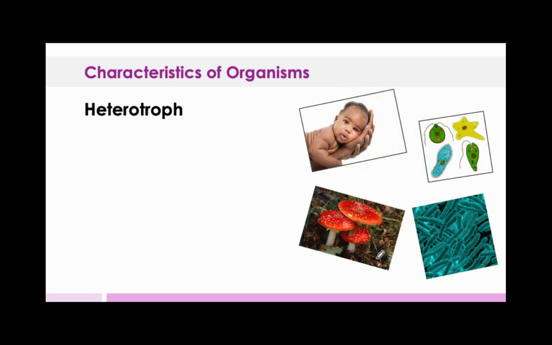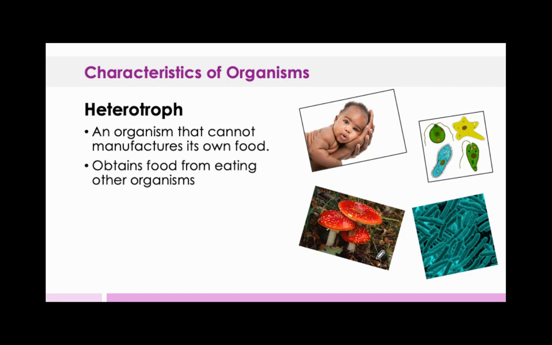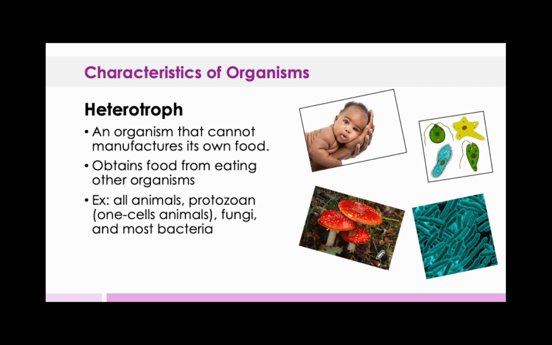Heterotrophs, however. A heterotroph is an organism that cannot manufacture its own food, which means it has to eat other organisms. You are a heterotroph. The food that you eat either comes from an organism or is another organism. You eat a salad, you're eating an organism. That's all plants. You eat a steak, that is from an organism, probably from a cow. That's beef. All of these things are other organisms that cannot create their own food.